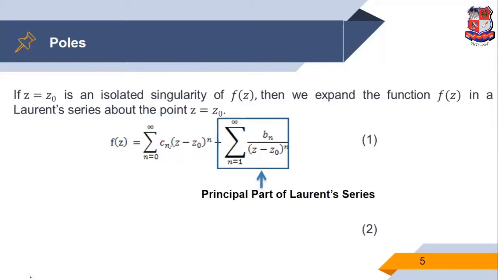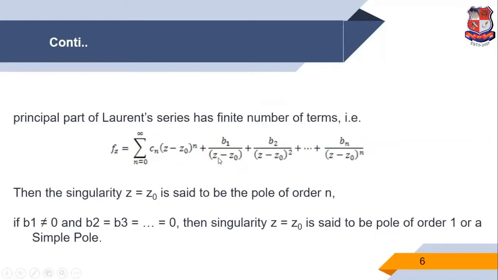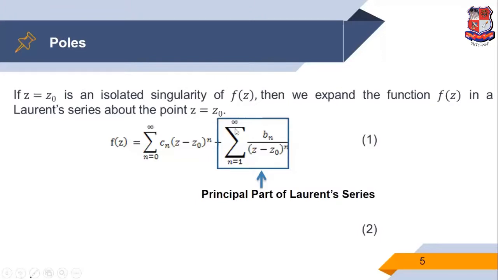If the power of z minus z0 is negative, then the part is said to be the principal part. So this portion is nothing but the principal part of the Laurent series, that means the power of z minus z0 is negative.